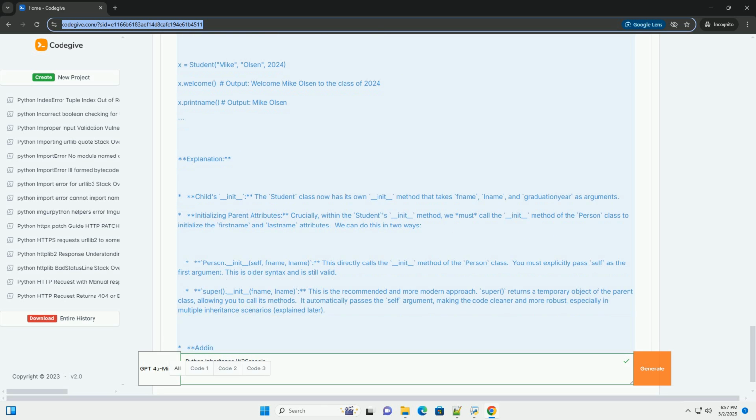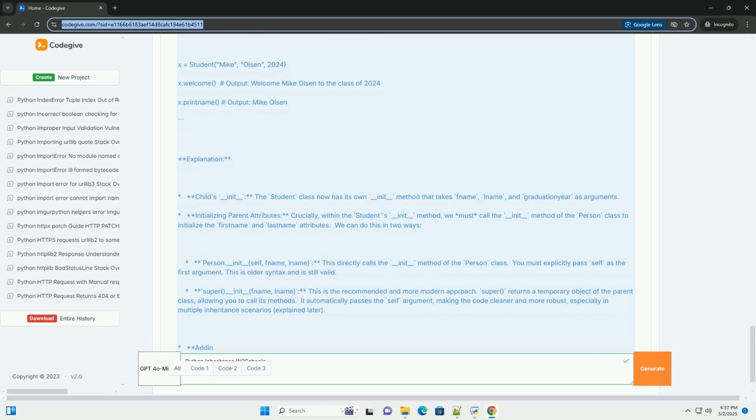Consider composition over inheritance. In some cases, it might be better to use composition, where a class contains objects of other classes as attributes, instead of inheritance. This can lead to more flexible and maintainable code. For example, instead of having a FlyingCar class that inherits from both Car and Airplane, you might have a FlyingCar class that has a Car object and an Airplane object as attributes, delegating tasks to those objects.